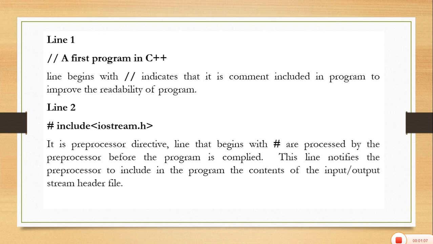In line number 2, hash sign include iostream.h. iostream.h is a header file, and this line is a preprocessor directive. Any line that starts with a hash sign is a preprocessor directive, and it is used by the compiler.